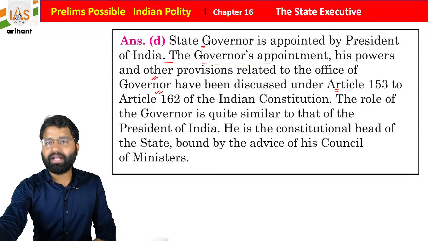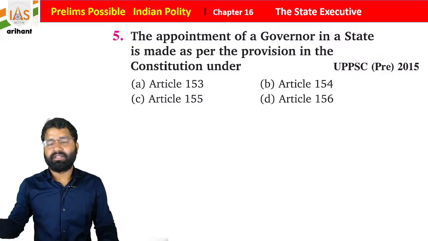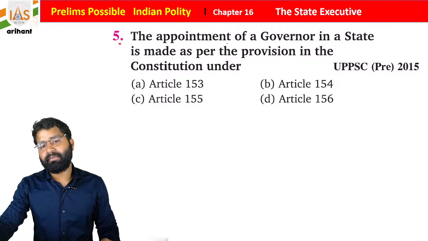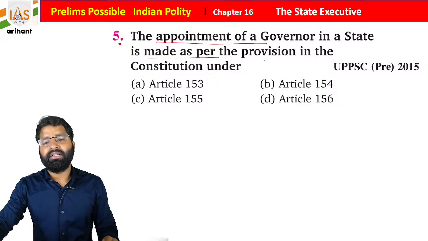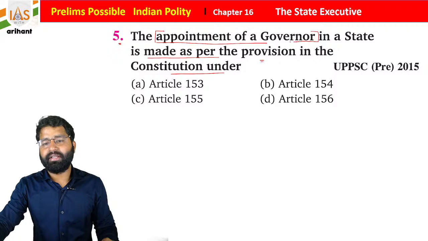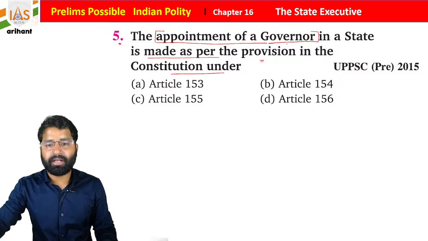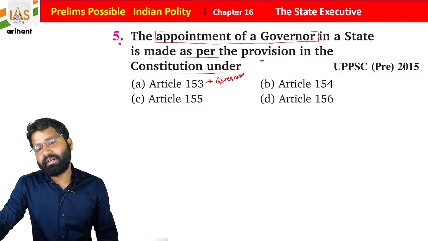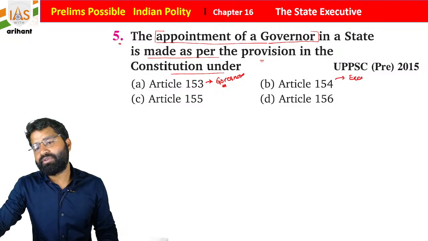So he is a constitutional head, and basically he is bound to the advice of the Council of Ministers, students. Now see question number 5. The appointment of a governor in a state is made as per the provision in the Constitution under which of the following articles, students? So we already discussed multiple articles. Article 153 mentions that there shall be a governor for each state. Article 154 is about the executive power.